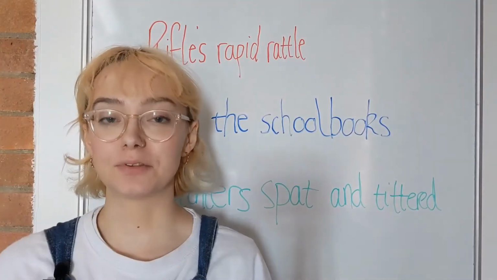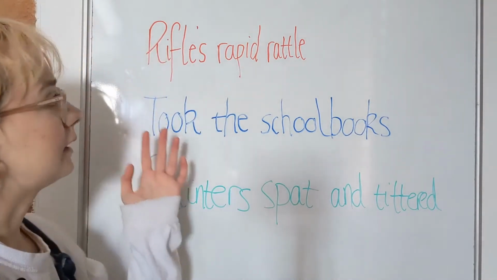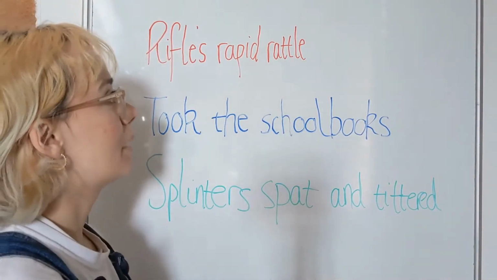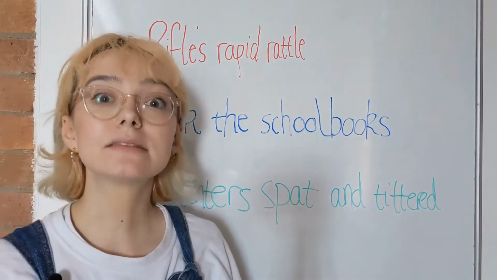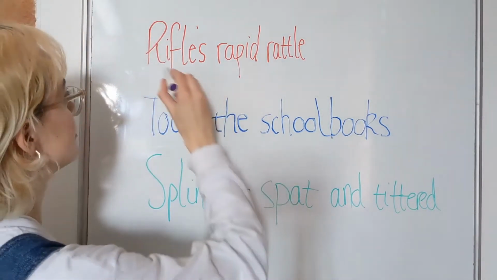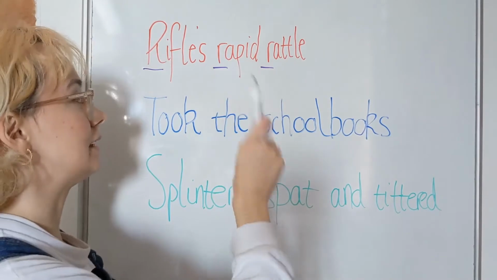Hi, this video is going to be on the sounds of words. So firstly, we have this first sentence here: rifles, rapid, rattle. Now this is an example of alliteration because we have the repeating of these R's at the start of each